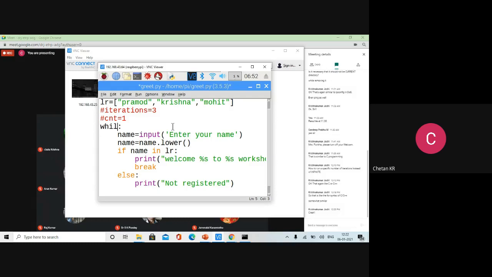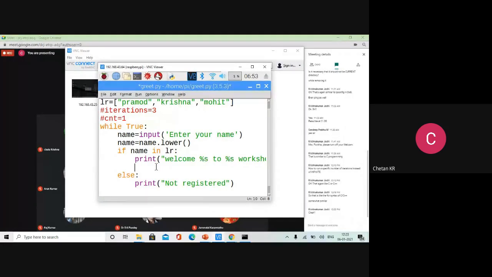You have to just write while True. Again, remember, while writing True or False, first letter should be in caps. Don't write like this, because normally we are practiced with this. Clearly, it is not getting highlighted because it is not a correct keyword. You have to use capital T. Whether a False, you have to use capital F. Okay, fine.